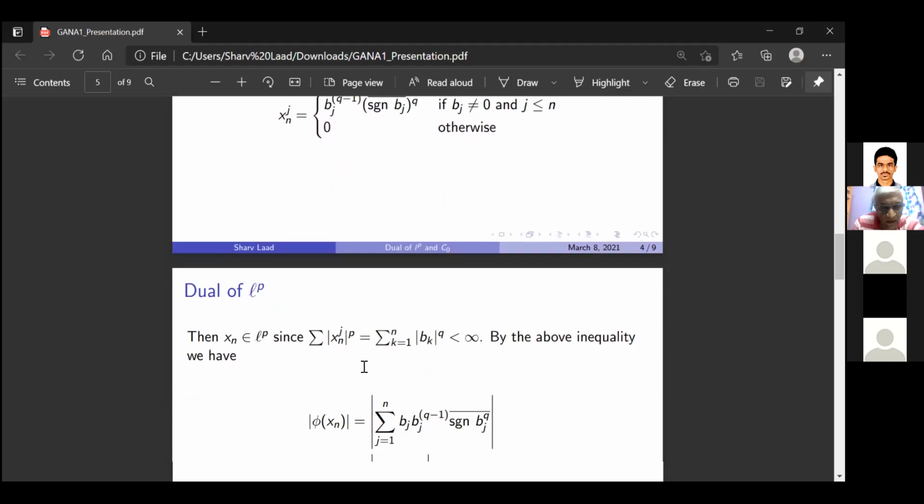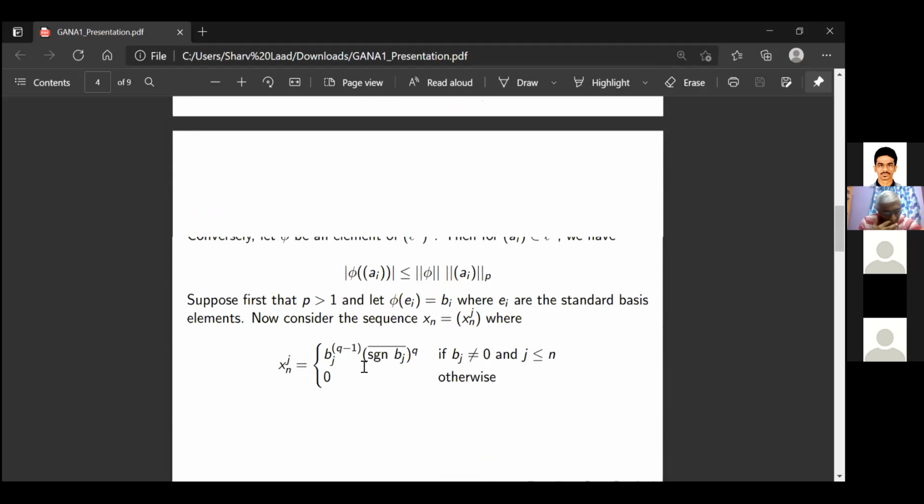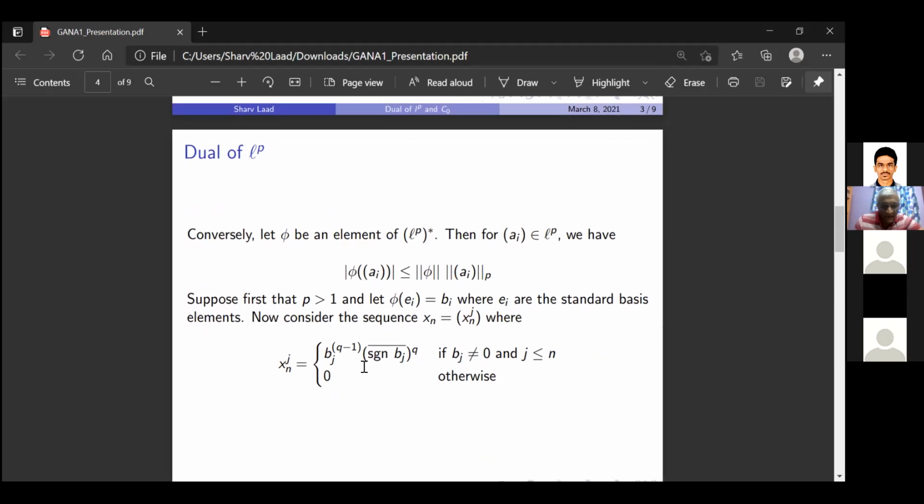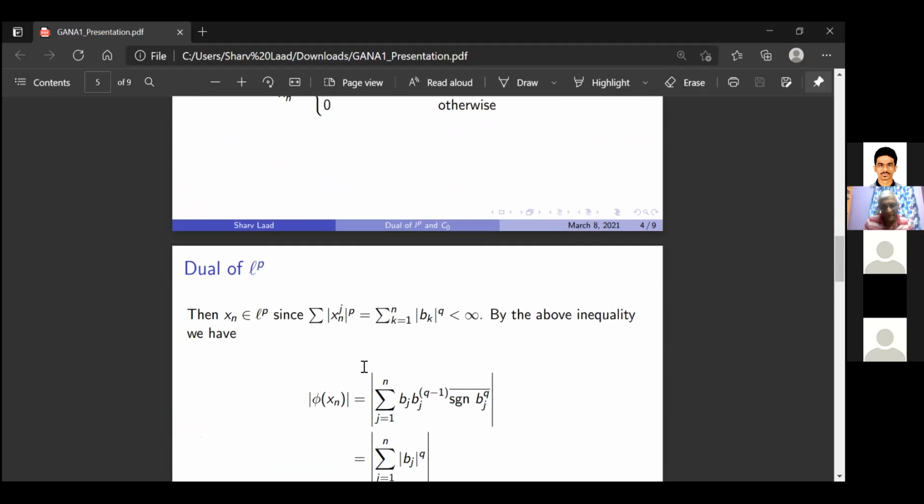Are you assuming P not equal to 1? Yeah, I've assumed that p is greater than 1. Okay, so you will do P equal to 1 separately. Yeah. Okay.